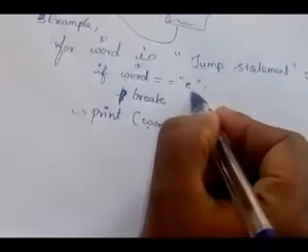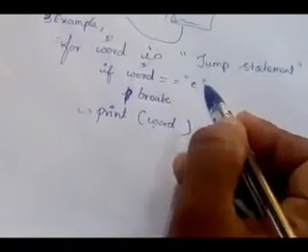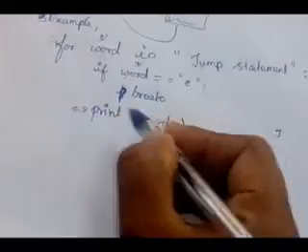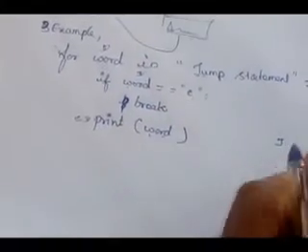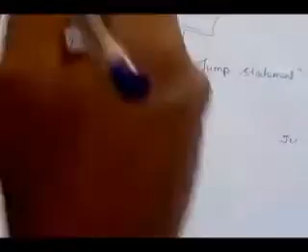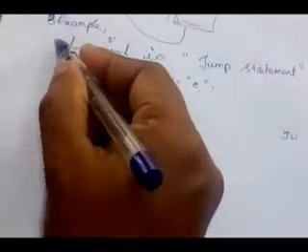U equal to E. Condition true or false? False. So it prints the message word. What is the word? U will be printed. Okay. Again it will go to the beginning of the loop.